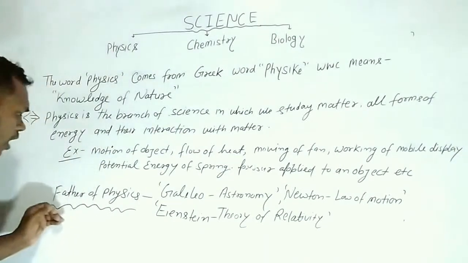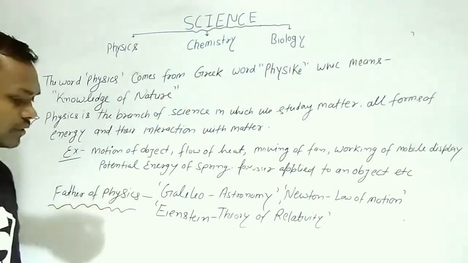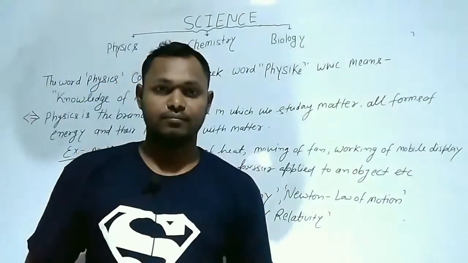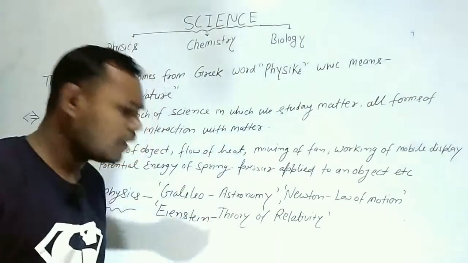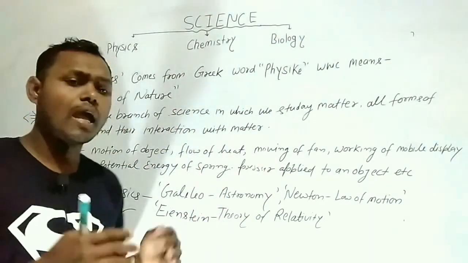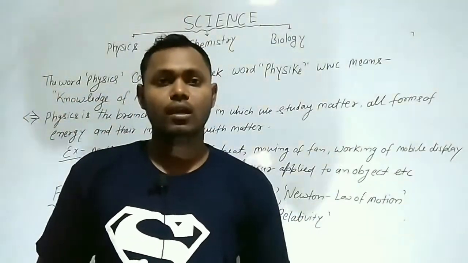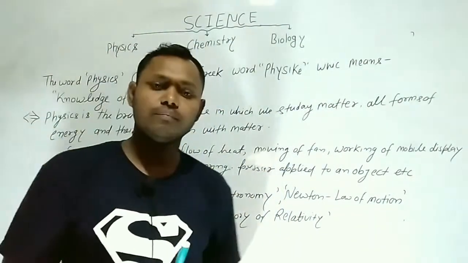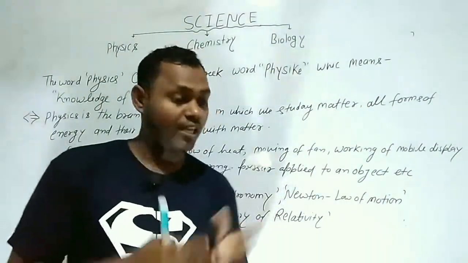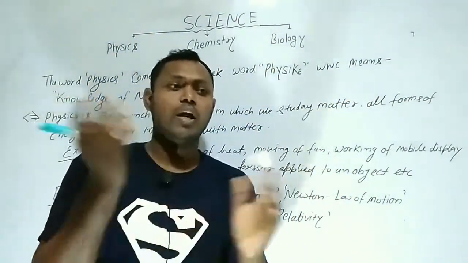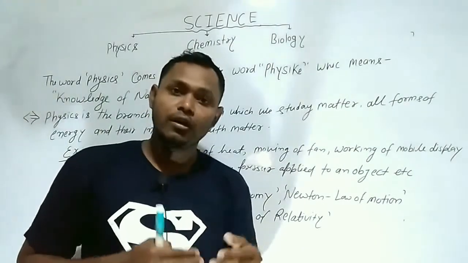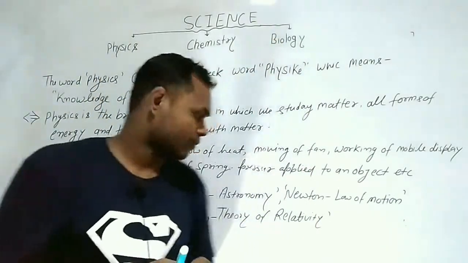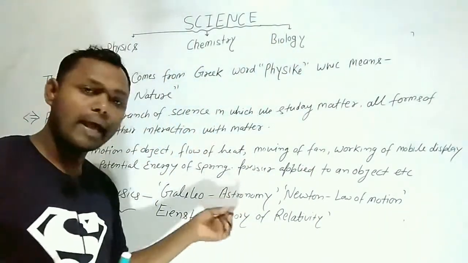Okay. Now we are talking about the father of physics. In physics, basically three fathers we read. Every scientist has their own importance in their field. If you talk about Galileo, in the field of astronomy, astronomy is the study of the motion of the earth around the sun. What happens in the universe, this is astronomy, we read in astronomy.